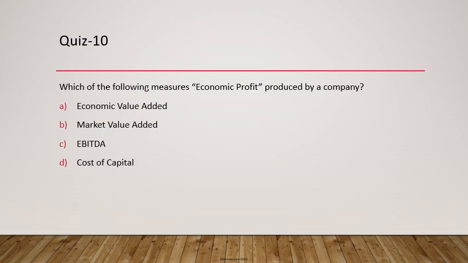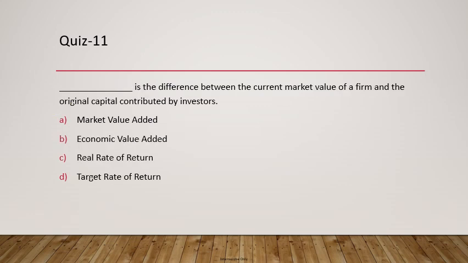The next question is about which of the following measures economic profit produced by a company. So it's rather straightforward. Economic profit comes from economic value added, EVA, which is what we will learn as we go ahead in the subsequent slides. Market value added is a separate concept, which we'll also learn as we go ahead. EBITDA is all about earnings before interest, tax, depreciation, and amortization, and cost of capital cannot determine that for sure.